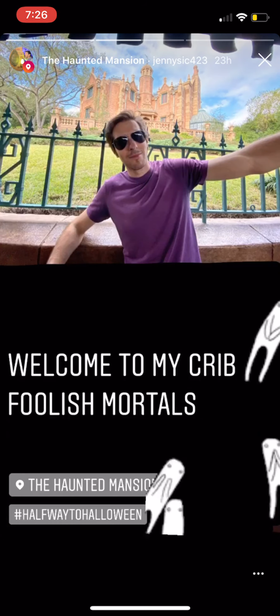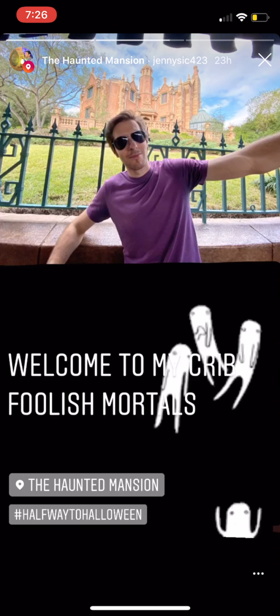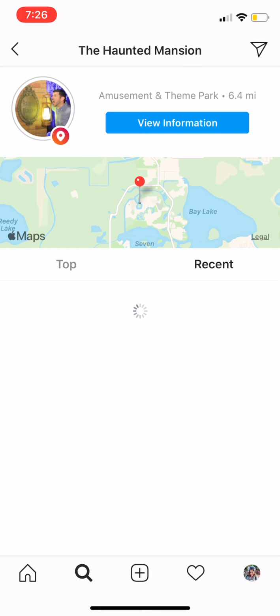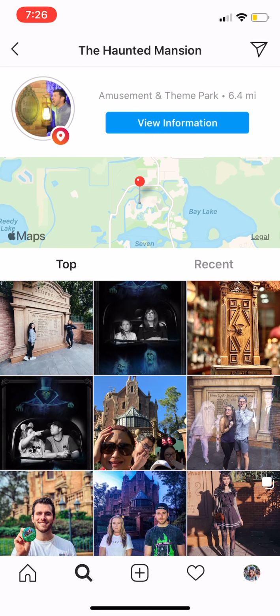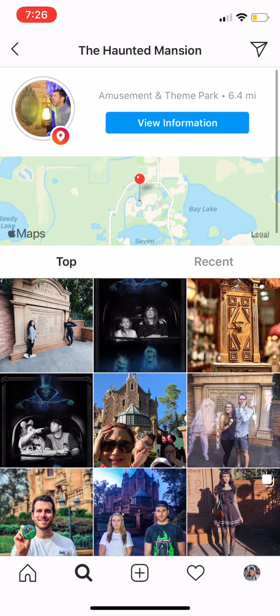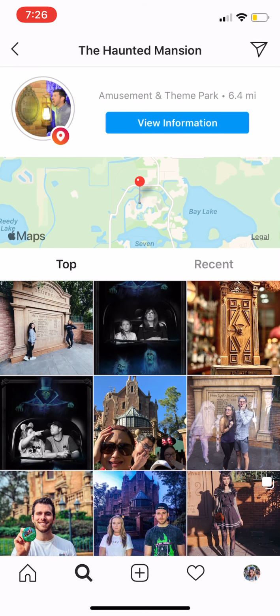This guy posted 23 hours ago with hashtag halfway to Halloween with a Haunted Mansion in there, and so did that person. So right here on the top, see how it's bold, and then I hit recent and it switches over. The top is, in this moment in time, the most viewed post that had the Haunted Mansion location in it, which sounds kind of confusing, but let's look.